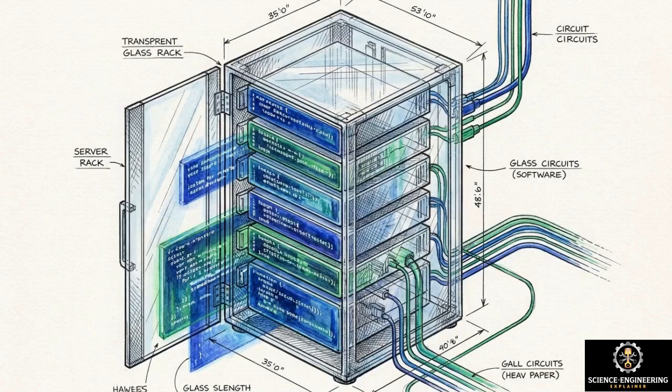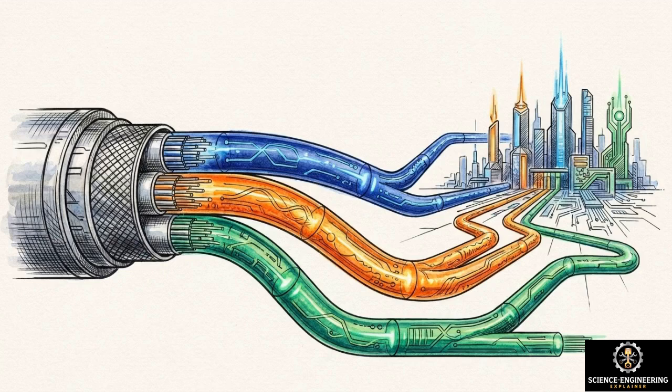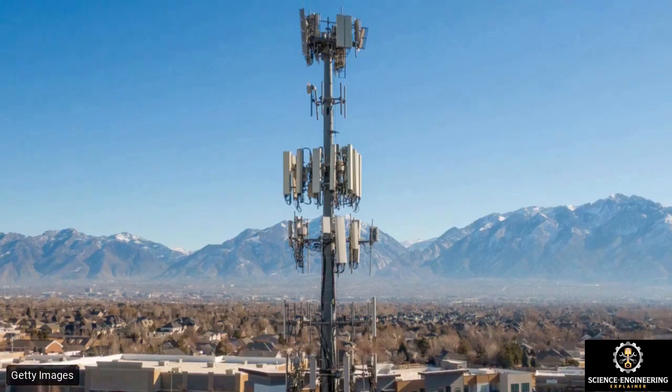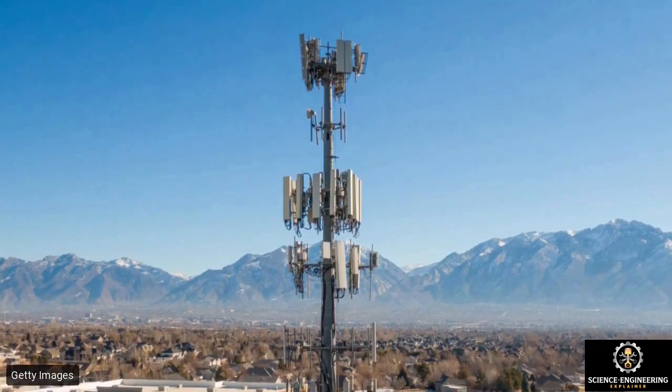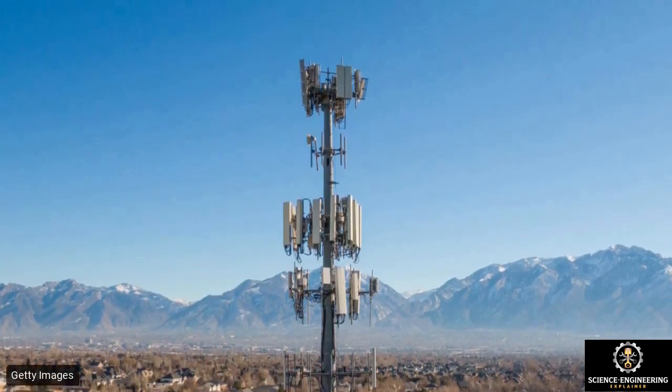By replacing the fixed operations of these three layers with software-defined protocols, engineers achieved network slicing. This allows a single physical infrastructure to be partitioned into independent virtual networks, each optimized for entirely different tasks. Starting at the bottom with the physical layer, 5G introduces the new radio, or NR, interface.